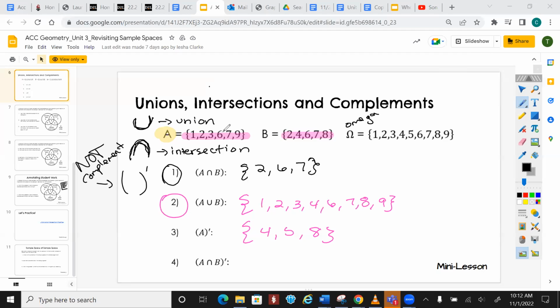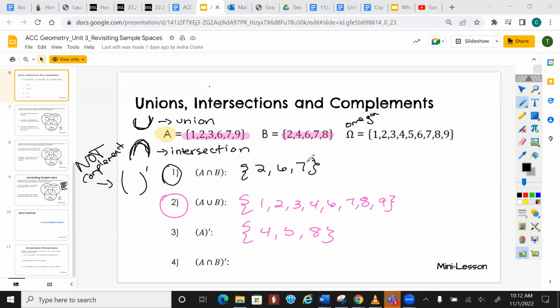Now, number 4 is a little tricky to read. We always start with what's inside the parentheses. So we have A intersection B, not. Let's look back up at the top. Remember how we said A intersection B and we listed out 2, 6, 7?